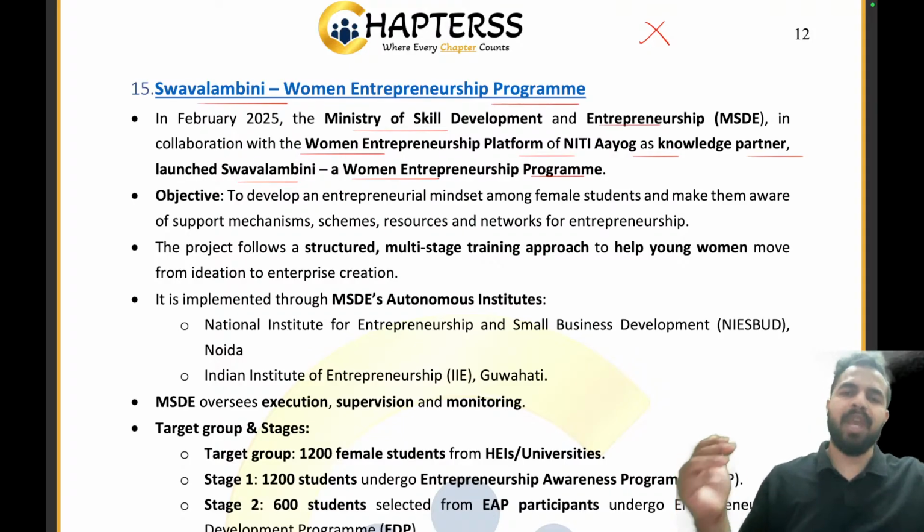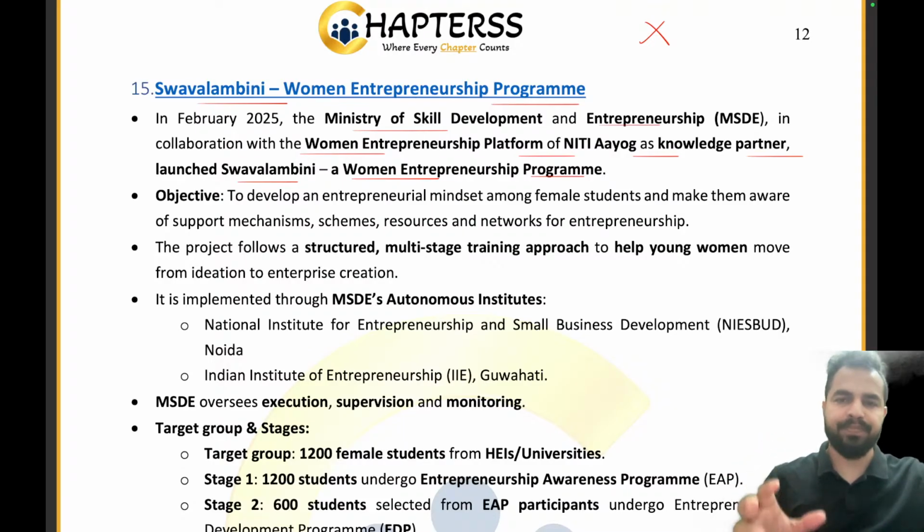And that's where we came up with the idea of Swavlambini. Clear everyone? The Ministry of Skill Development and Entrepreneurship collaborated with the Women Entrepreneurship Platform of Niti Aayog as knowledge partner, and has launched Swavlambini, a women entrepreneurship program. We are going to develop an entrepreneurial mindset among the female students and make them aware of support mechanisms, schemes, resources, and the networks of entrepreneurship.